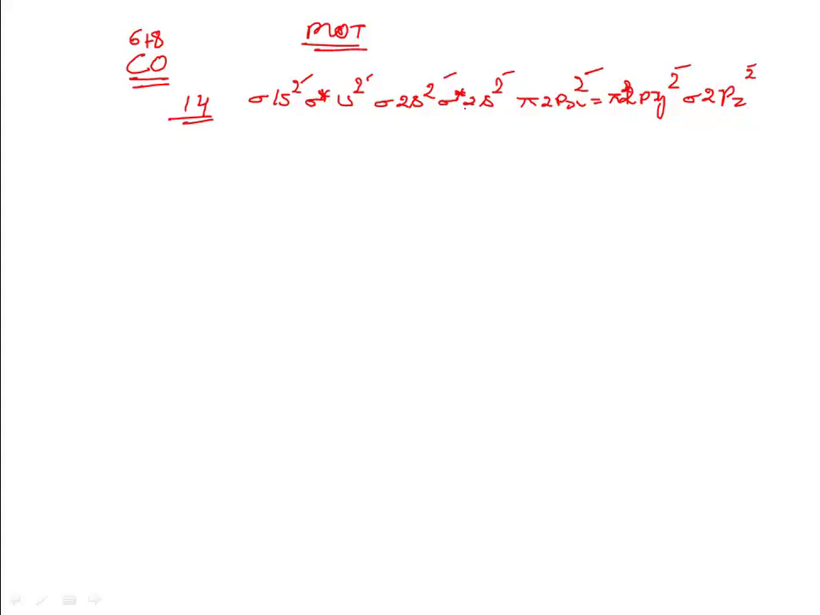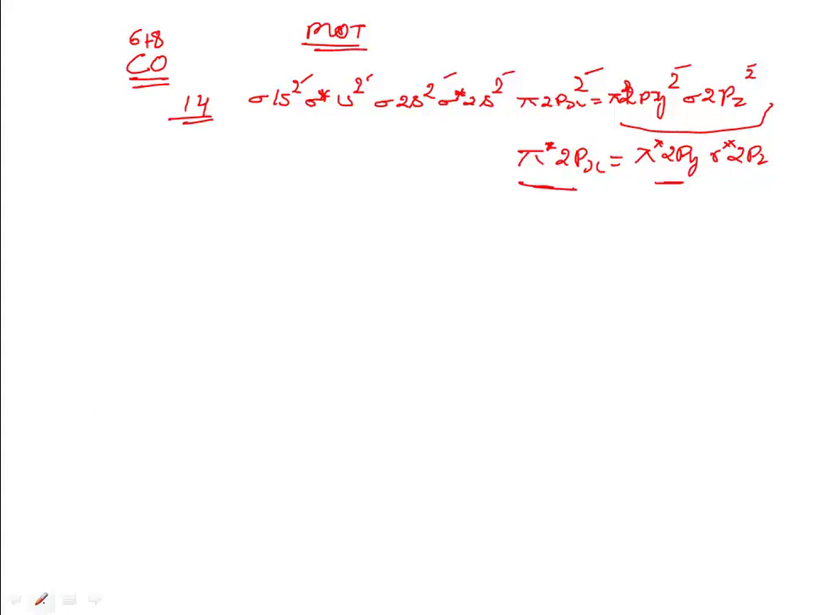And apart from this, there will be pi star 2px equals pi star 2py, and finally sigma star 2pz. This is the orbital representation, the electronic configuration that we fill up. So now it contains these filled orbitals, right? This we are talking about carbon monoxide, and it has pi star 2px and pi star 2py orbitals vacant.